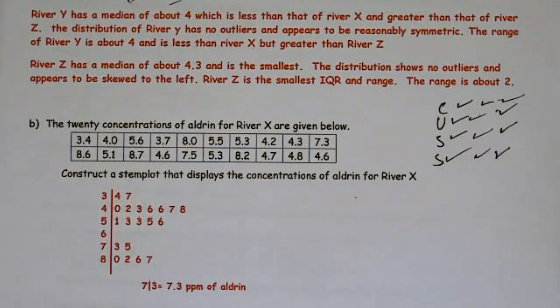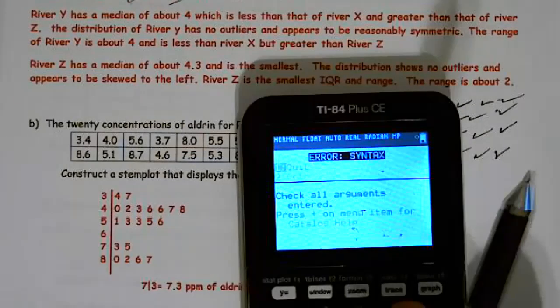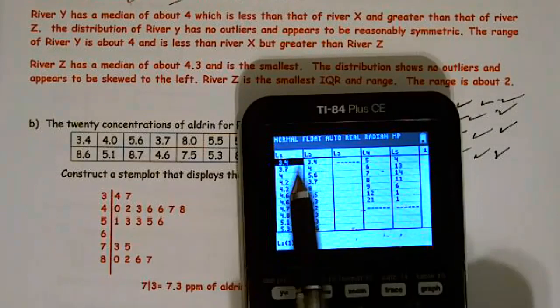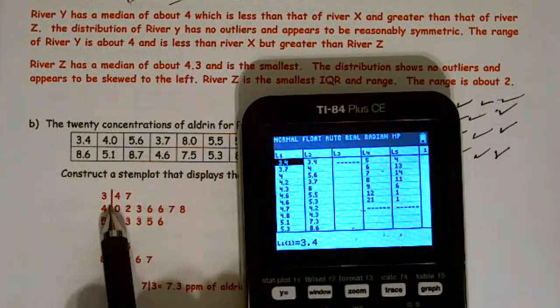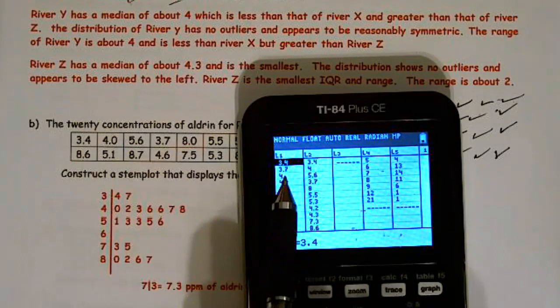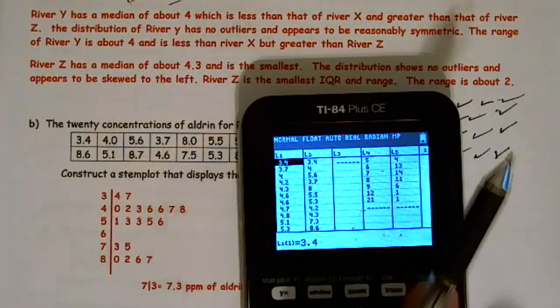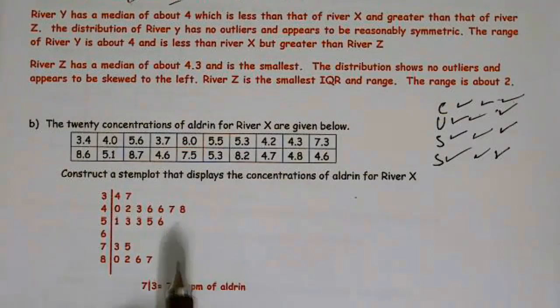And when I look at the calculator, I go back to Stat Edit, 3, 4. So 3, 4, 3, 7. So basically, those are my stems, these are my leaves, and you always have to have a key. So 7 line 3 means 7.3 parts per million, right? 7.3 parts per million.